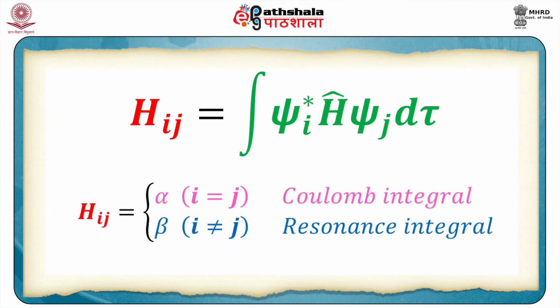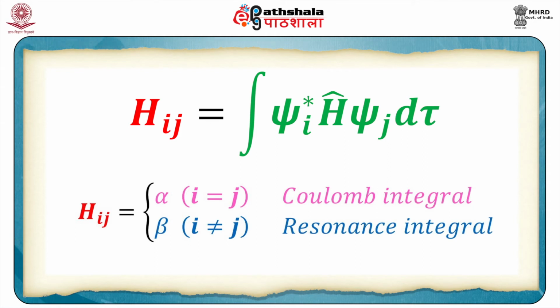That's the significance of Hij. Now please remember, whether it is Hij or Hji, both will have the same value. That means both represent the energy of an electron in the region of space where the two wave functions psi i and psi j overlap. This is very important.